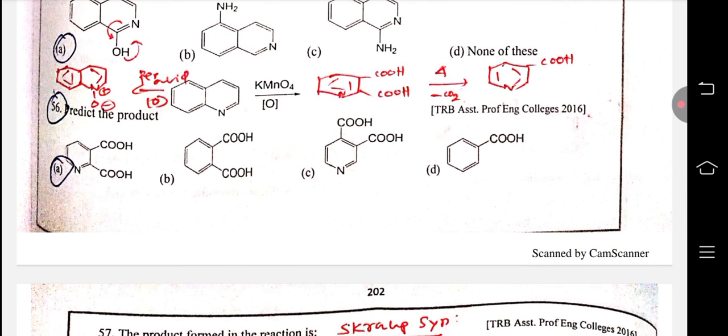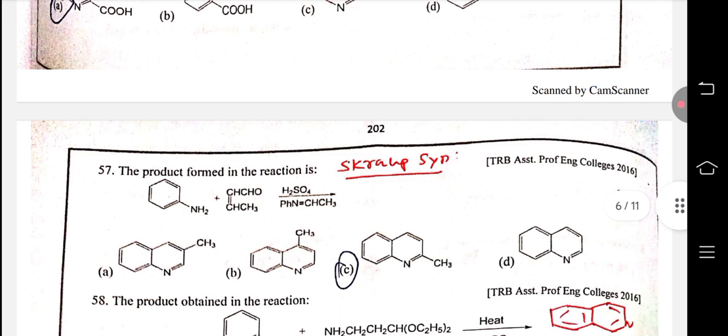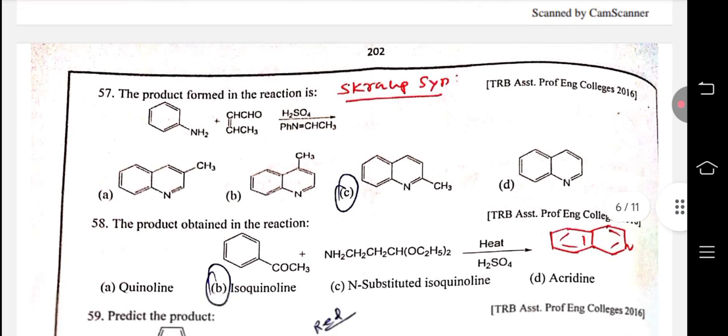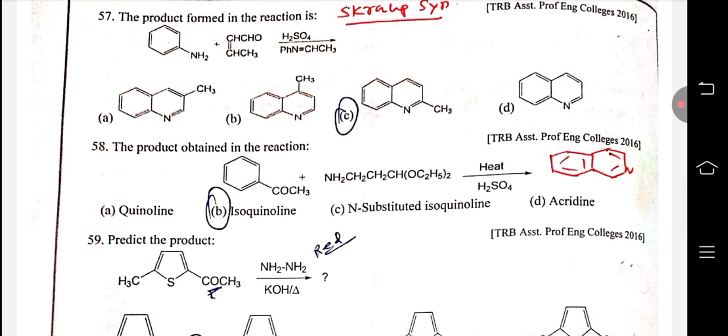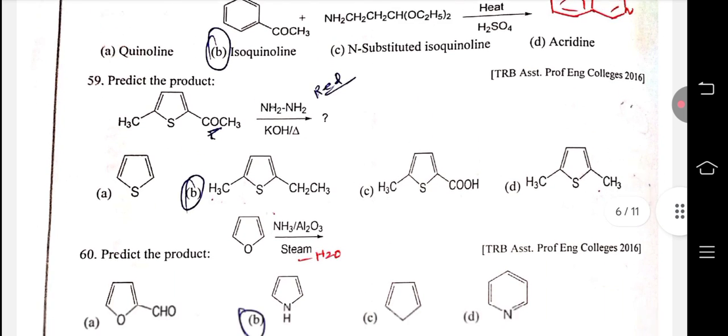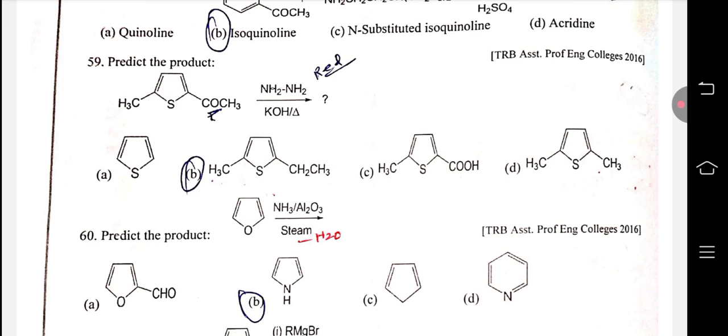56, A is right. 57. The product formation in the reaction. This is generally called Skraup synthesis. C is the right answer. 58. The isoquinoline formation. 59. So B is the right answer.